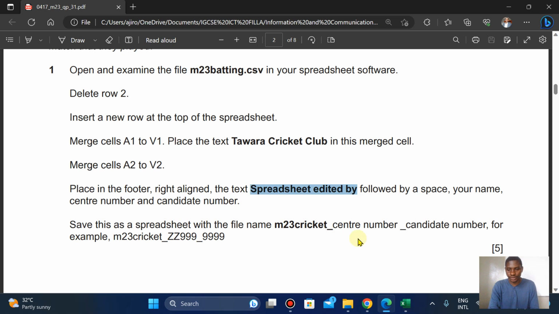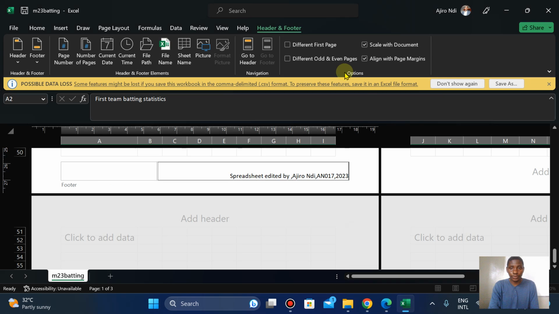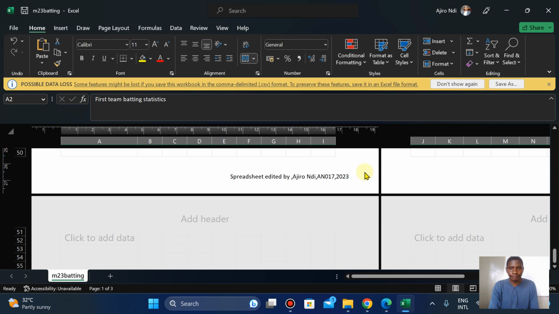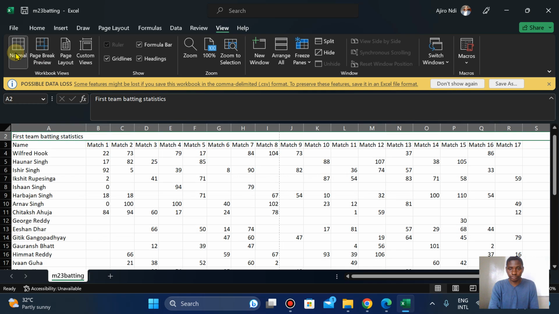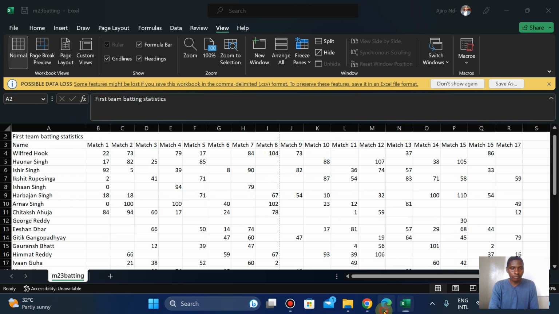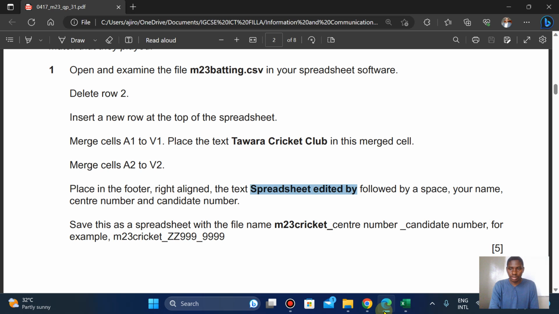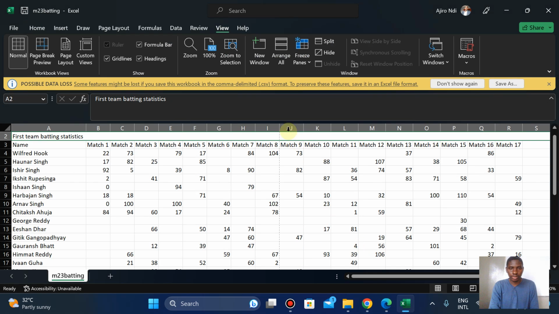Save this as a spreadsheet. I think we're done with this. So what we'll do now is click outside and then click on View, click on Normal. Okay, let me go back to this. There's a space there.